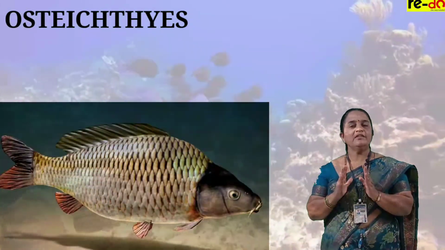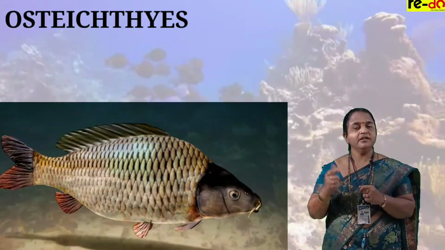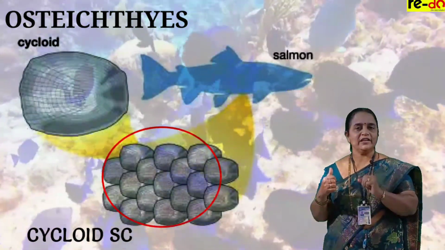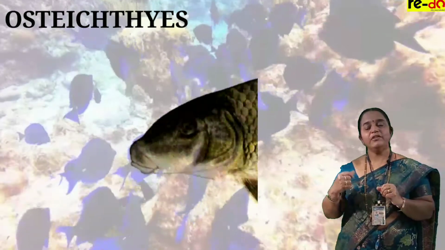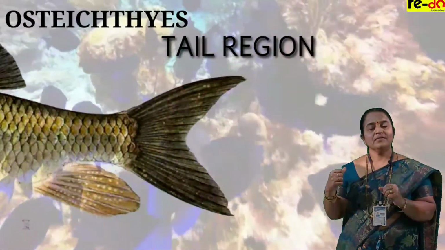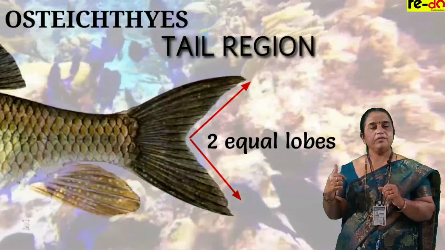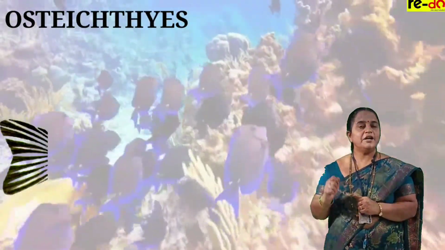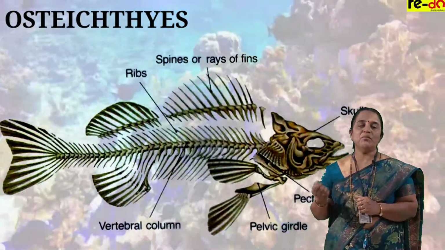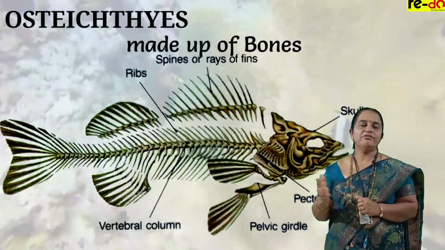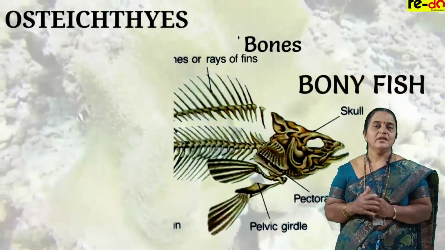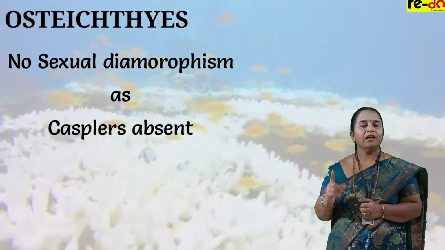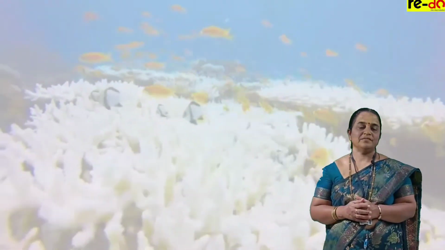The entire body is covered by skin having semicircular, visible cycloid scales. If you consider the tail region with 2 equal lobes, it is homocercal. Internal endoskeleton is made up of bone, so commonly we call them bony fish. Here there is no sexual dimorphism because claspers are absent.